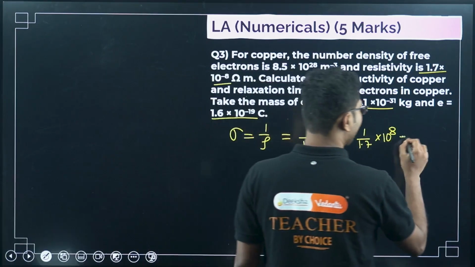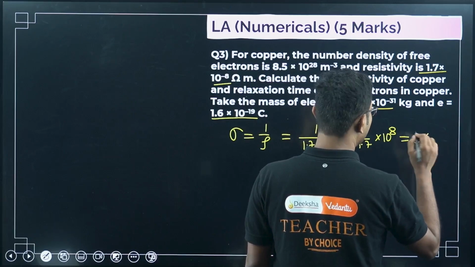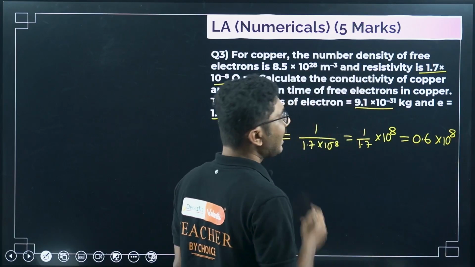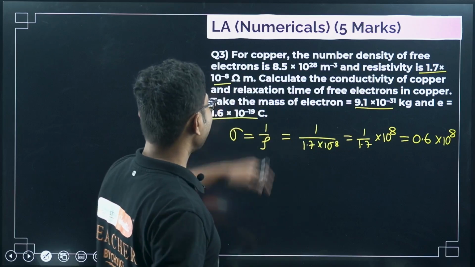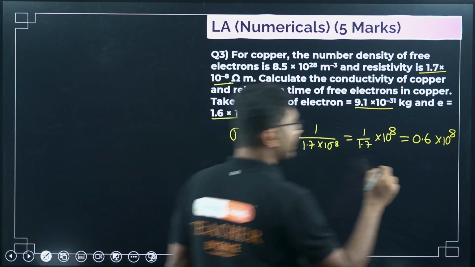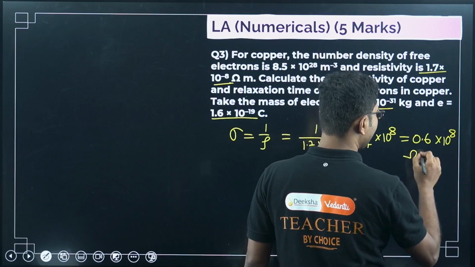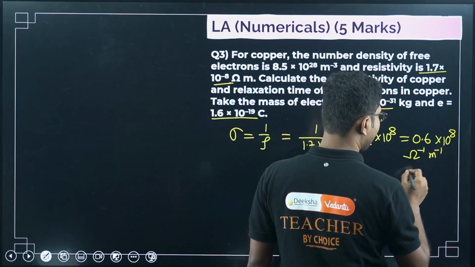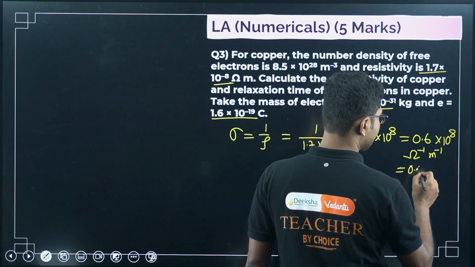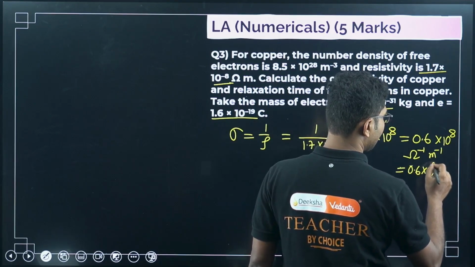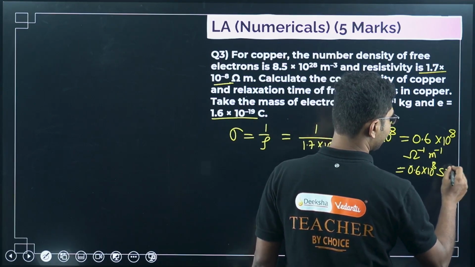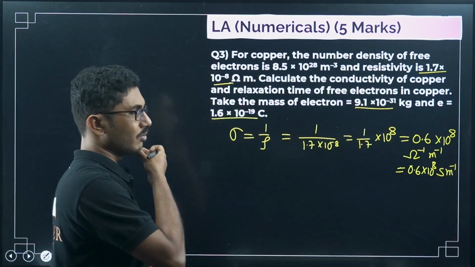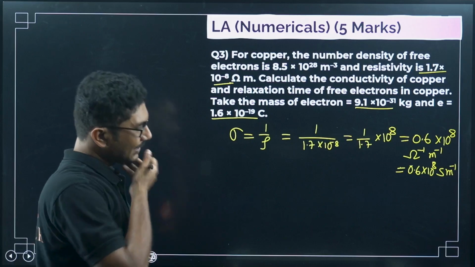I think if I remember it correctly, it will come very close to 0.6 times 10 to the power of 8. And the unit will be, since resistivity's unit is ohm meter, conductivity you can write either as ohm inverse meter inverse, or you can write it as 0.6 times 10 to the power 8 Siemens meter inverse. Siemens is short form for 1 by ohm or ohm inverse, but that is fine.